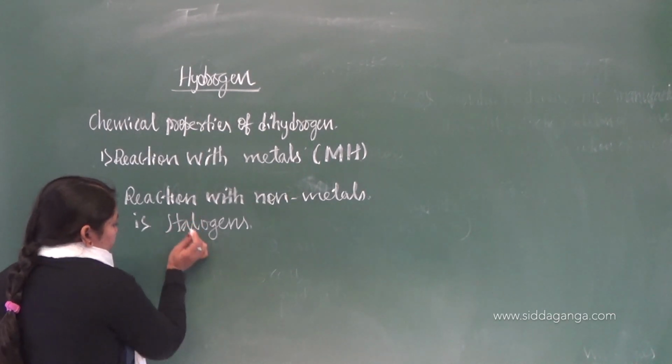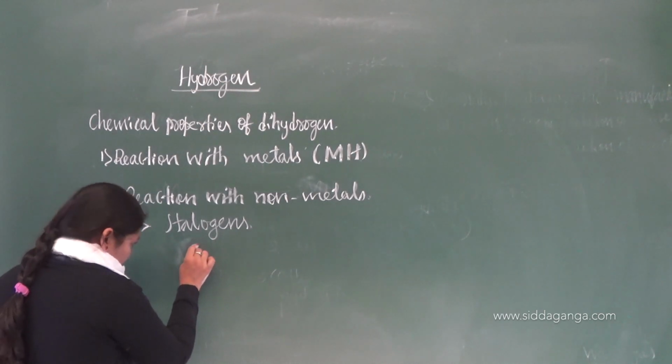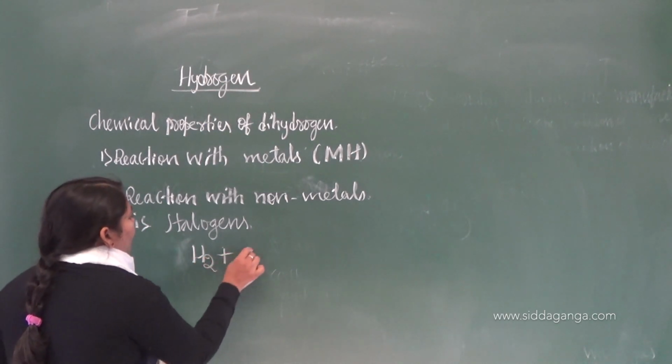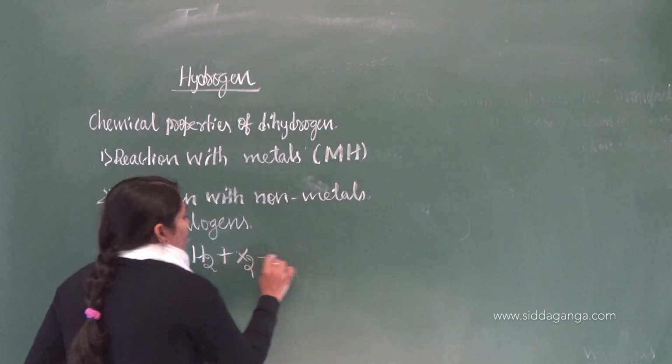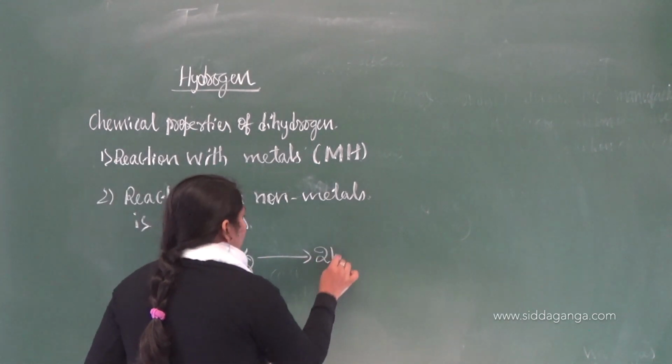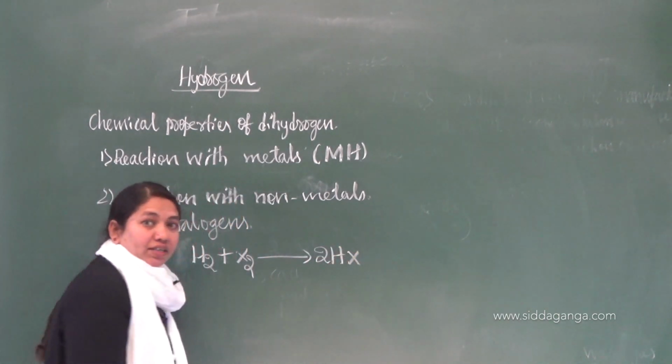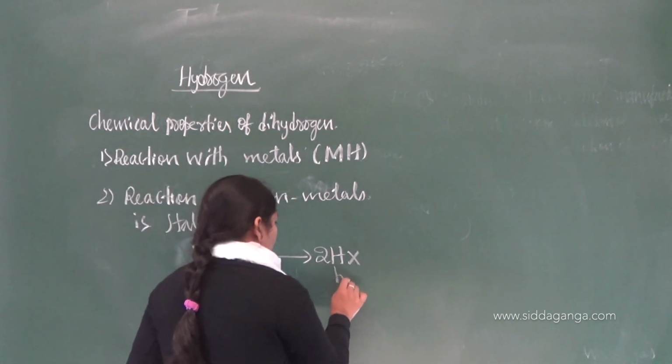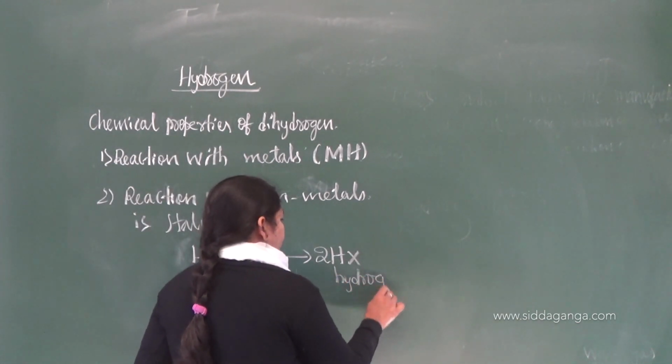When dihydrogen is made to react with a halogen, it will form hydrogen halides, HX. What is the product? Hydrogen halides.